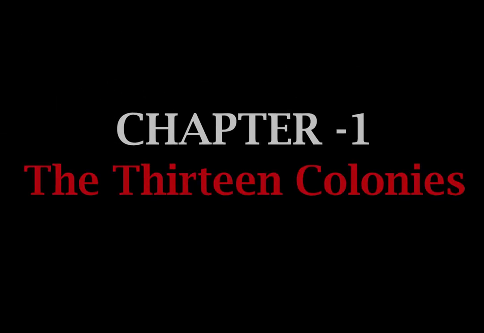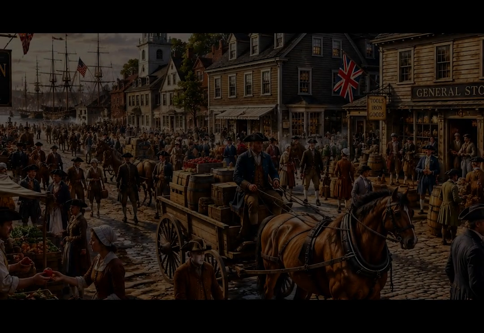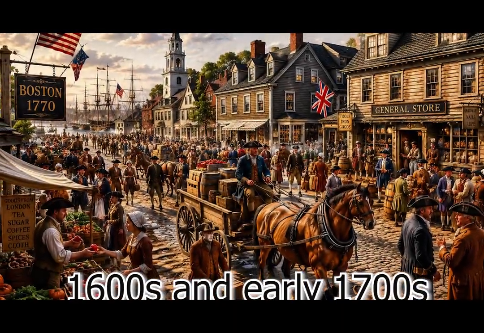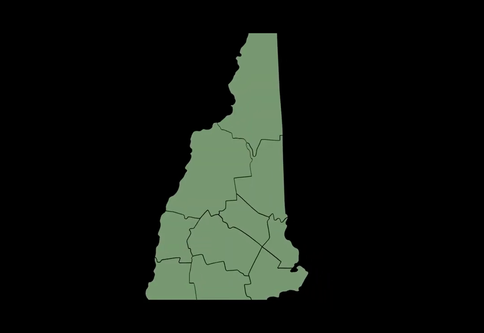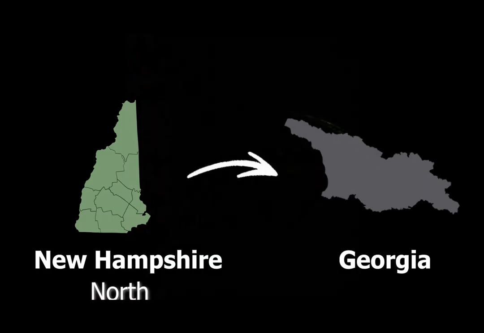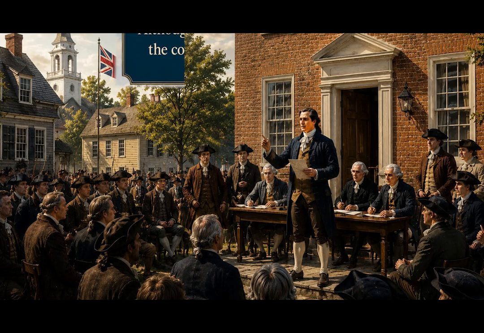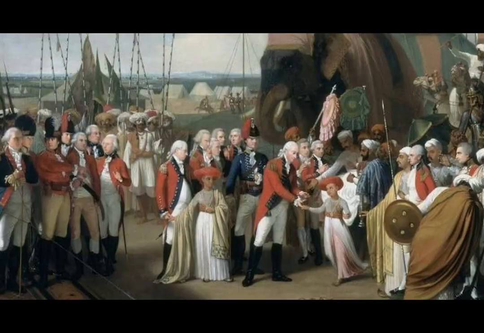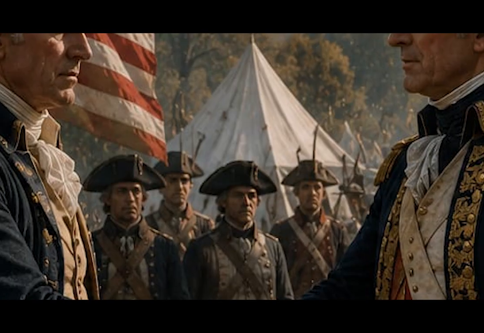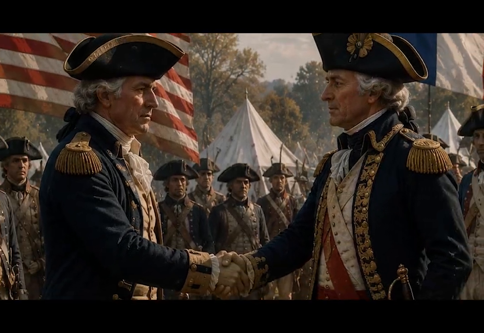Chapter 1. The 13 Colonies. In the 1600s and the early 1700s, Britain established 13 colonies in North America. These colonies stretched from present-day New Hampshire in the north to Georgia in the south. Although they were under British rule, the colonists enjoyed a large degree of self-government. They built farms, businesses, and communities while maintaining strong ties to Britain.